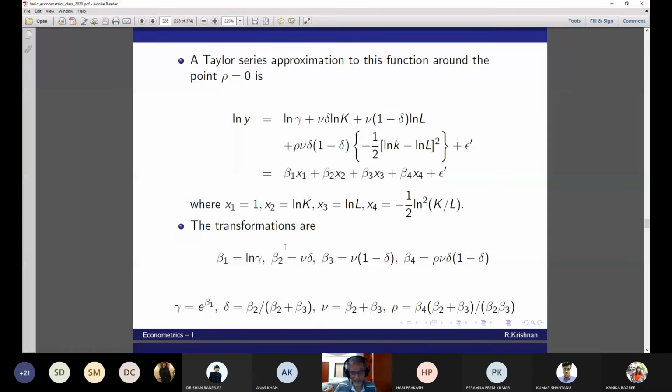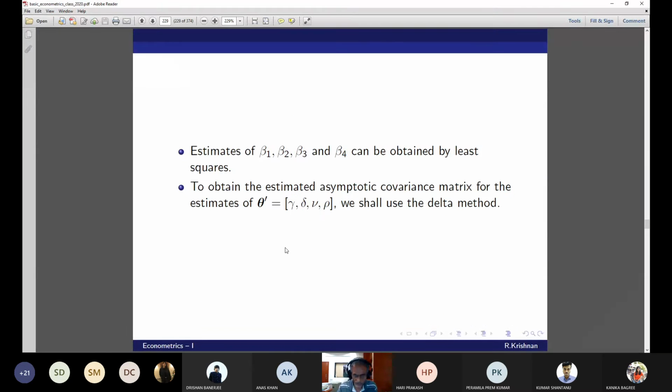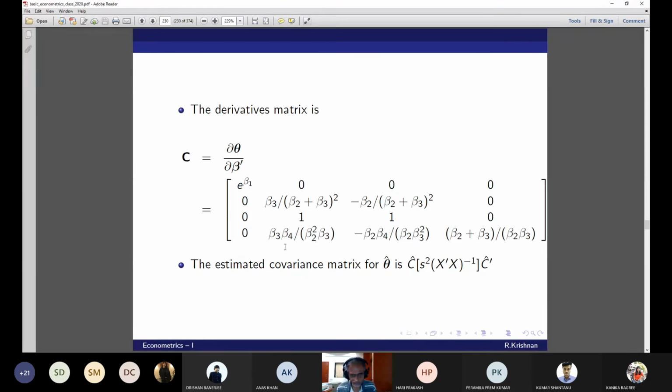Suppose I give you this is the model I am estimating. Log y is equal to log gamma plus v delta log k and so on. From here it will be difficult for you, but the previous model, to come to this term, will take a lot of time. Suppose I give you this model, log y is equal to log gamma. After I take the log and the Taylor approximation, coming from here to here is difficult for you? No, sir. Now it is straightforward. Okay. Can we go to the next part?